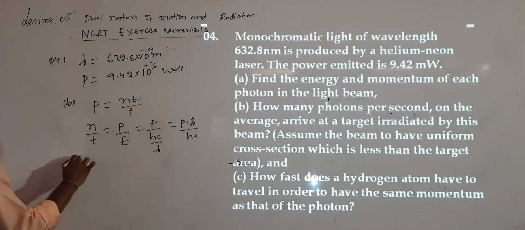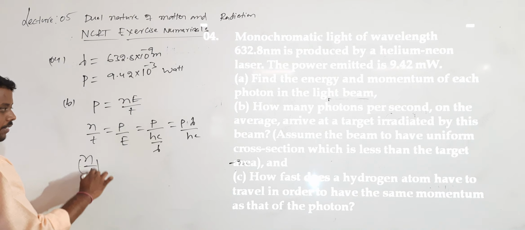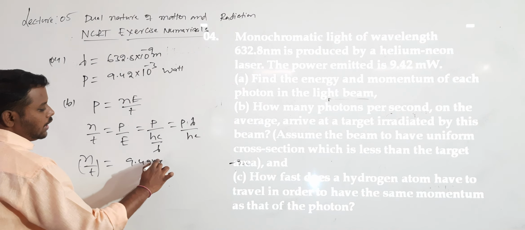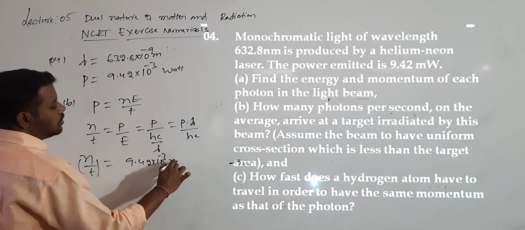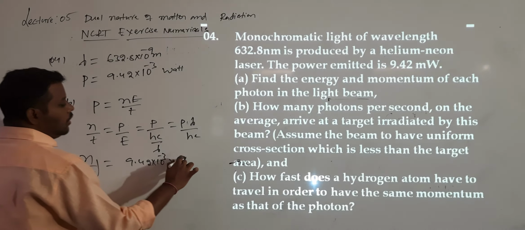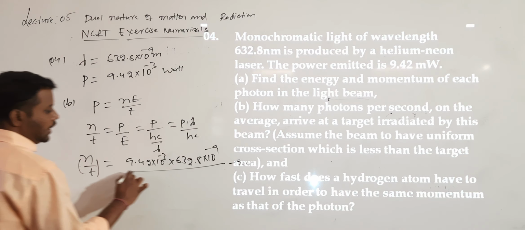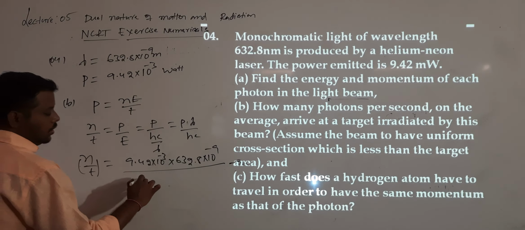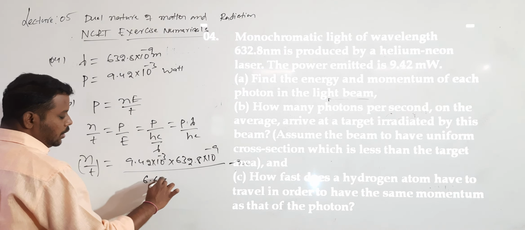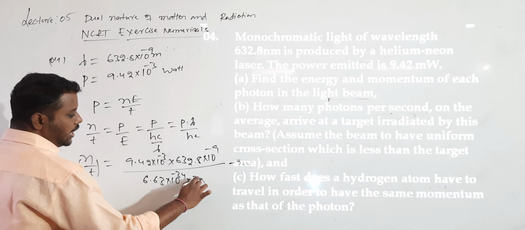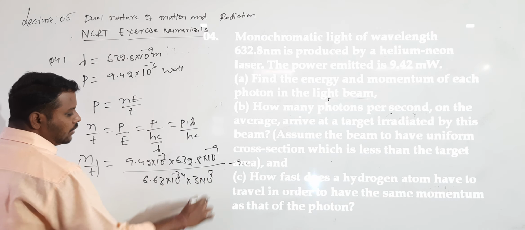So what will we get as the answer for N by T? N by T will be equal to P value 9.42 into 10 power minus 3, lambda value 632.8 into 10 power minus 9, divided by hc value: 6.63 into 10 power minus 34 into c value 3 into 10 power 8.